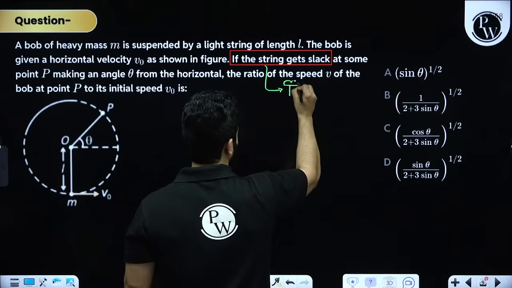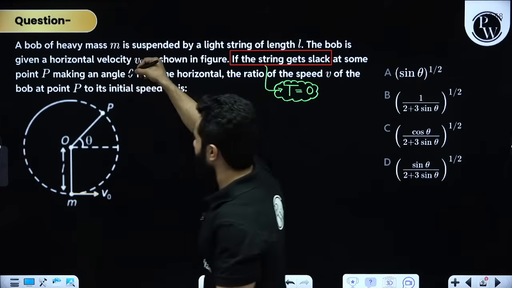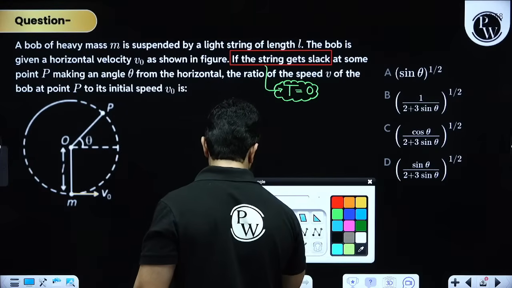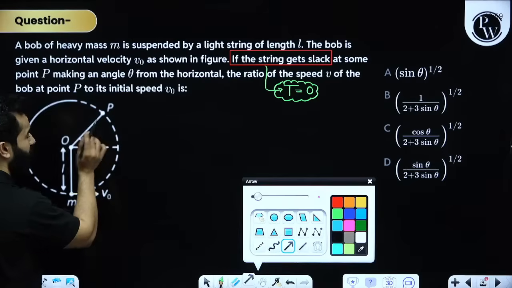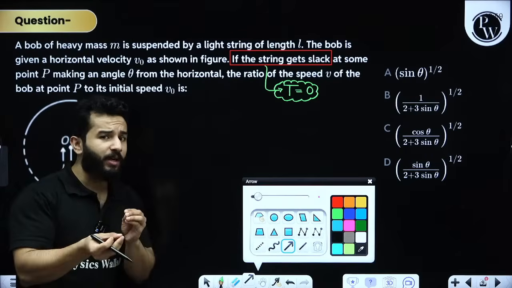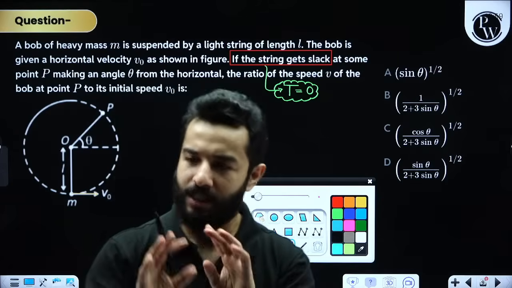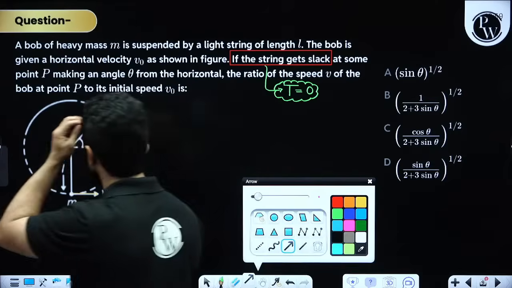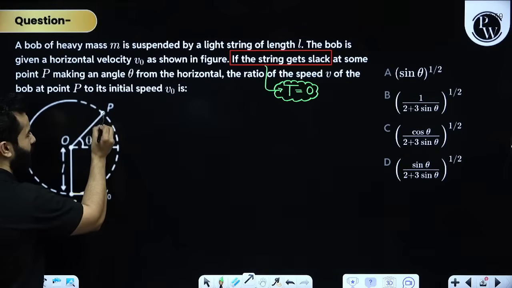Slack basically means that tension becomes 0 at some point P, making an angle theta. So let's draw a free body diagram at this particular point. See, tension becoming 0 does not mean that its velocity is 0. Sometimes students actually get confused in this thing. Tension becoming 0 does not mean that velocity is 0. So let's make a free body diagram at this point.